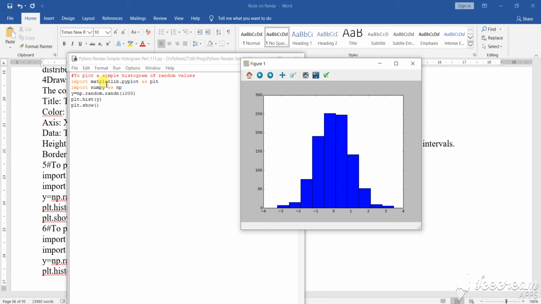Import matplotlib.pyplot as plt. Now import numpy as np. So I am calling two things: one is matplotlib, one is numpy. Here now y equals np.random. That means you are giving the machine a particular function to work on.